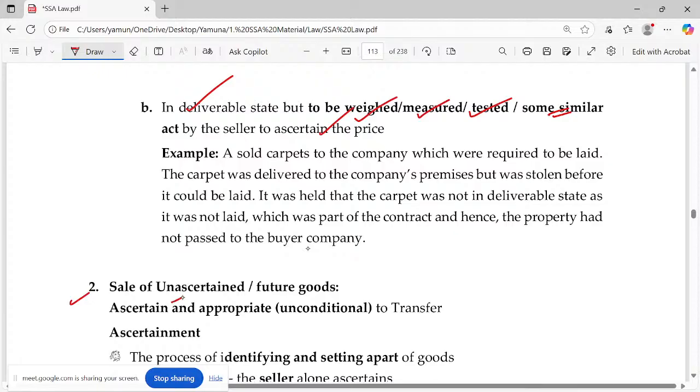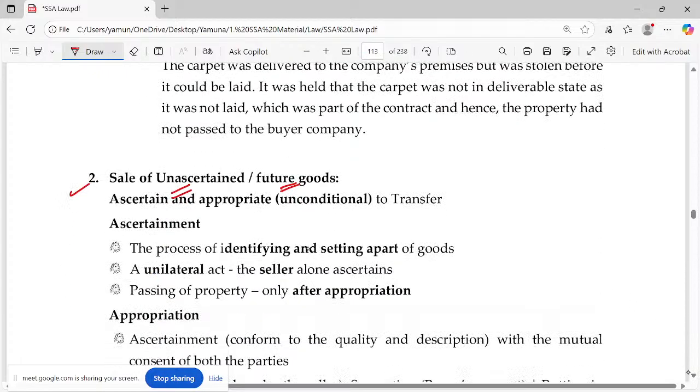Second, state of uncertain or future goods. If it is uncertain, you have to make it ascertained and you have to make it appropriated. Appropriated means you have to make it specific. Okay. Now let's come to two conditions. First is ascertained. Second is appropriated. Appropriated means make it finalized, which means make it specific goods. How do you do this ascertainment? Actually, it's nothing but you identify and set apart the goods. Who will do this? The buyer will not do it, the seller will do it. Okay, it's a unilateral act.